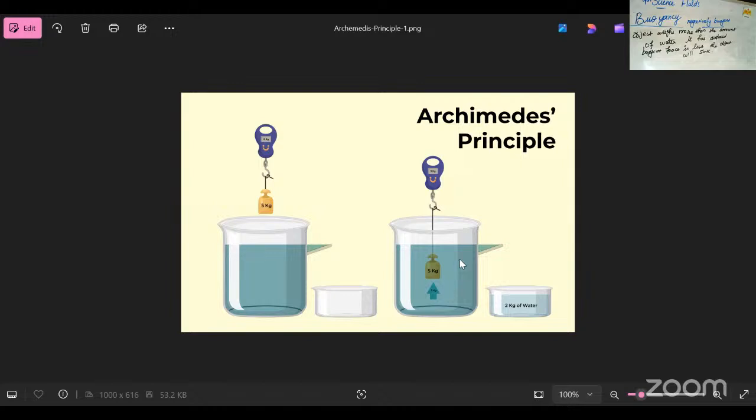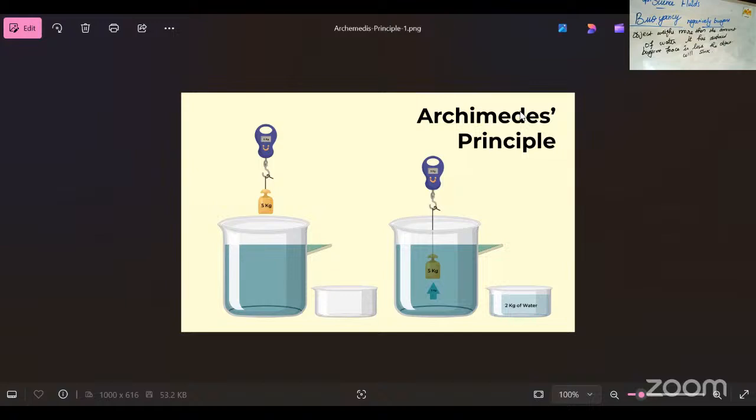The water is displaced from that area. How much water? The same weight of water. When we immerse 5 kg of material, the same weight of water will come out of that area. When we immerse only 2 kg or 1 kg of material, that same weight of water comes out from that place. This phenomenon is known as Archimedes principle. The scientist's name is Archimedes, so the principle is called Archimedes principle.